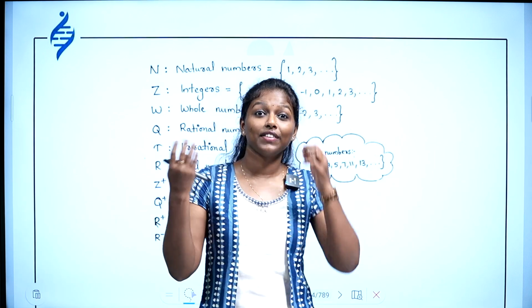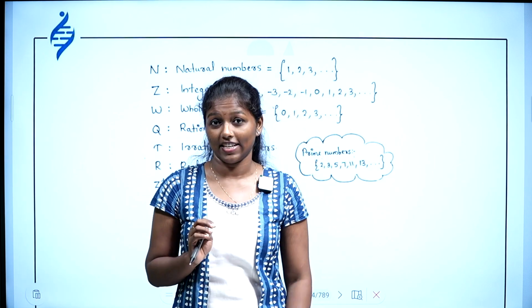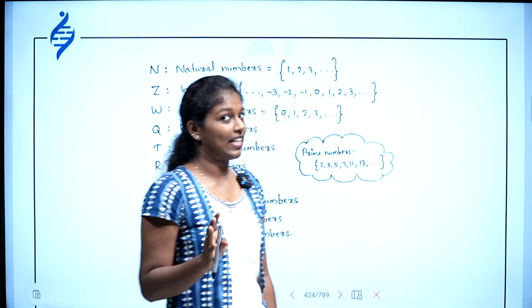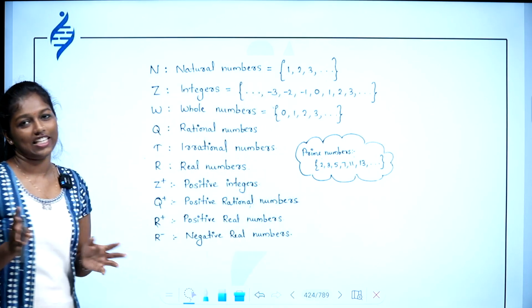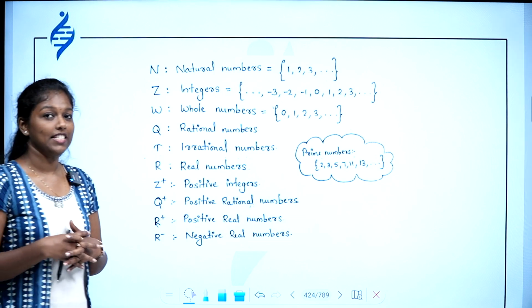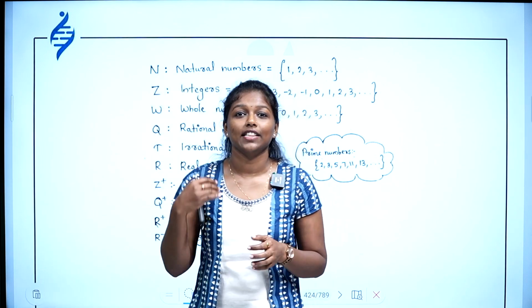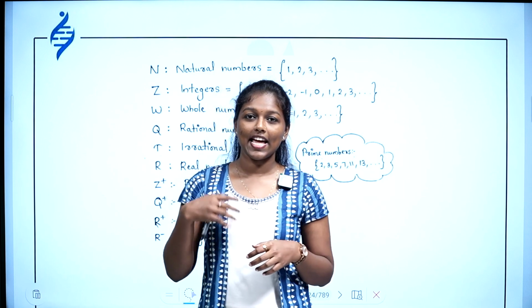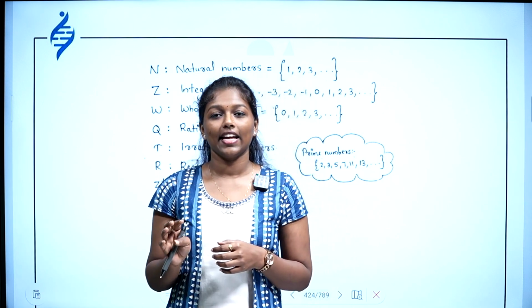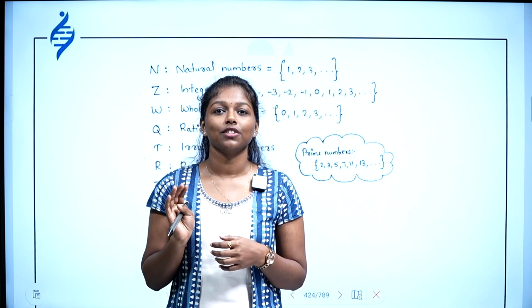But you have learned about rational numbers in your 9th standard. I hope you know about them. What is a rational number? A rational number is a number represented in the form a by b, where a and b are integers and b should not be equal to 0.